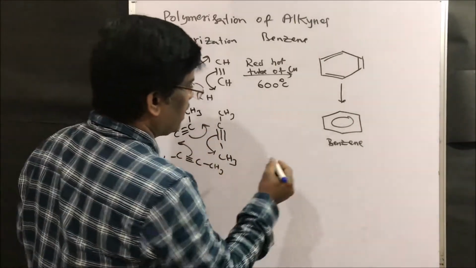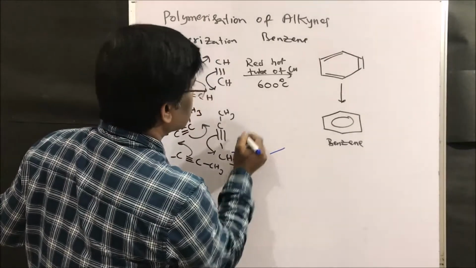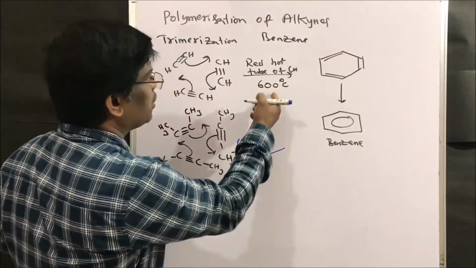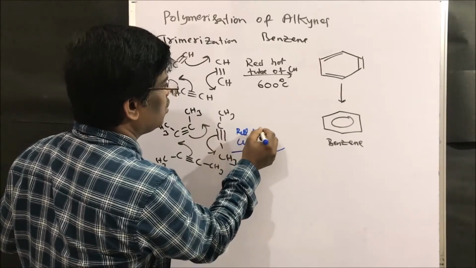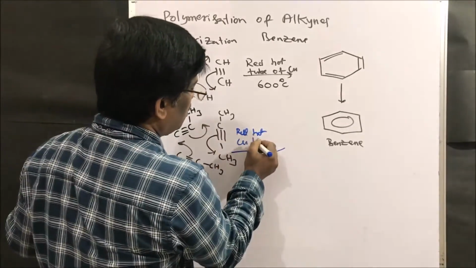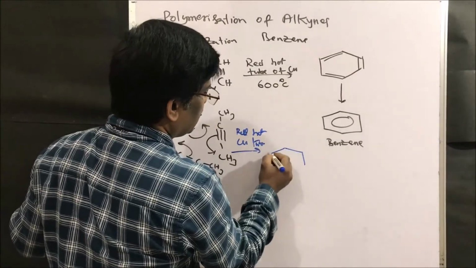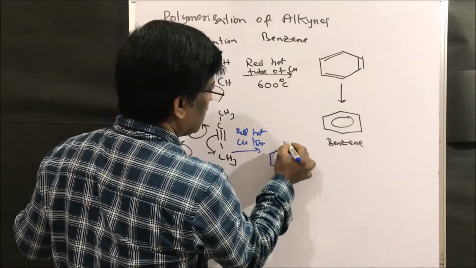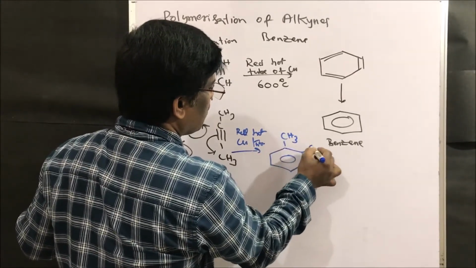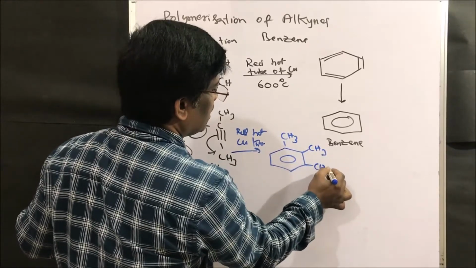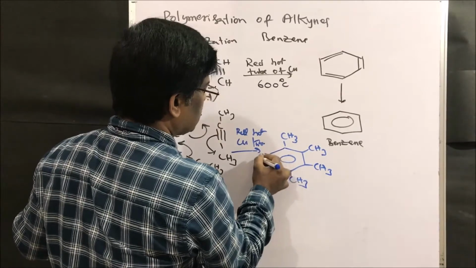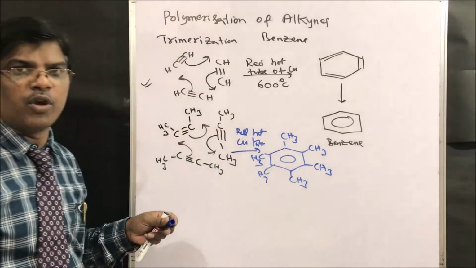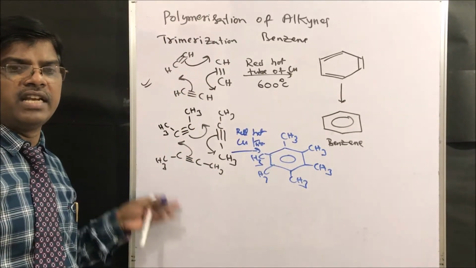I am going to use same red hot copper tube. I am going to get hexamethylbenzene.